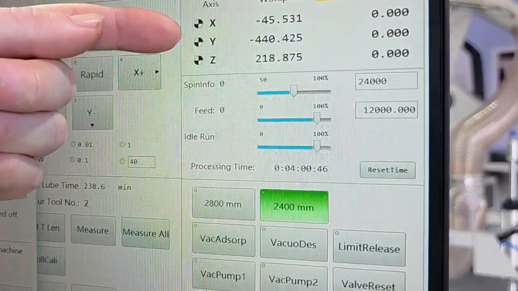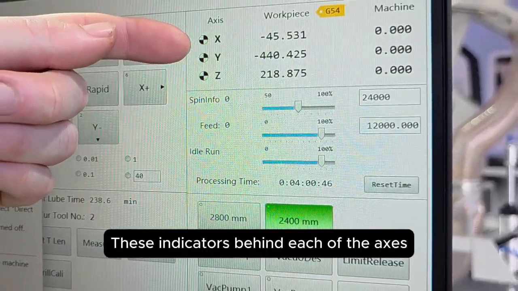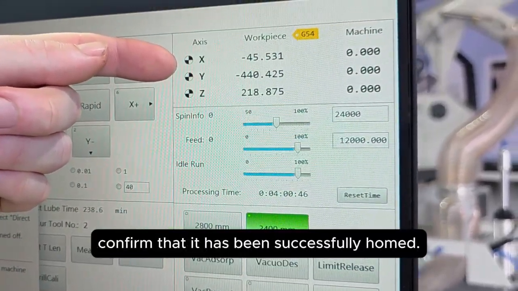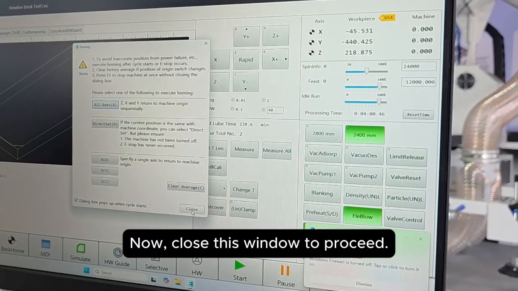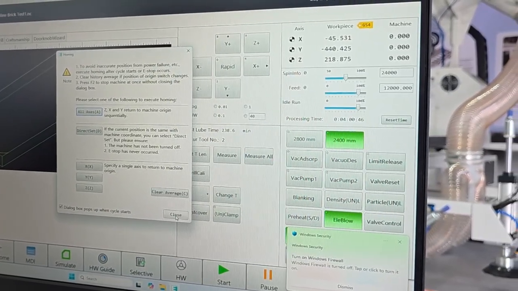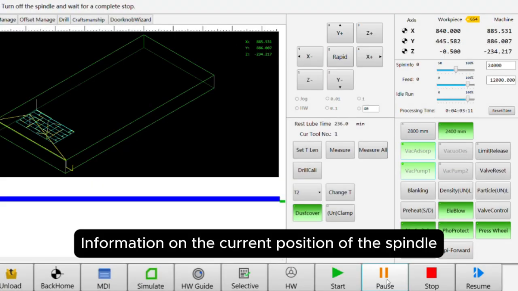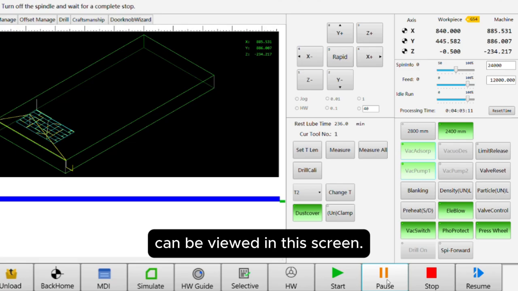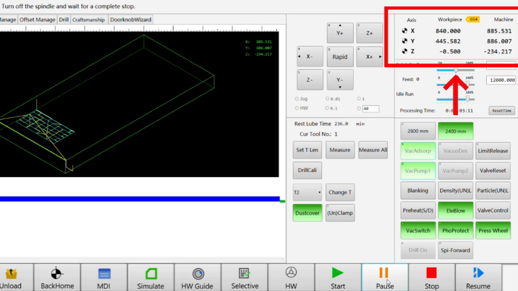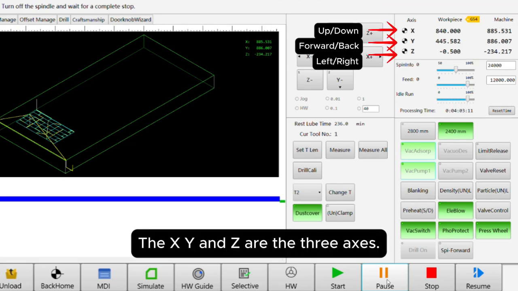Now, these indicators behind each of the axes confirm that it has been successfully homed. Now, close this window to proceed. Information on the current position of the spindle can be viewed in this screen. The X, Y, and Z are the 3 axes.